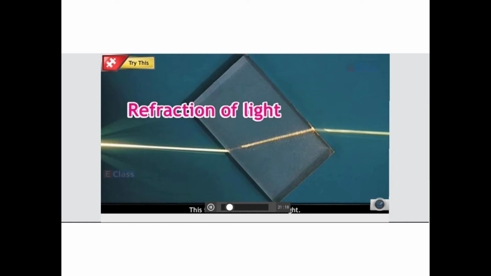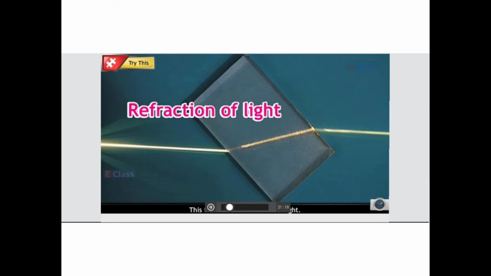In this, children, we are going to take a glass slab. Now this experiment is there in your practical also, and it is one of the favorite experiments of the examiner. For performing this experiment, the apparatus we need is just the glass slab and a few pins.